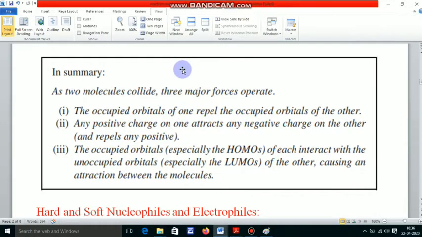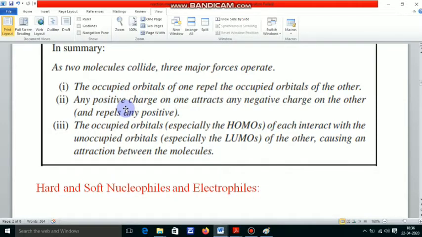Now the summary. This is the summary of the above discussion. When two or more molecules collide, there are three main forces that operate. The first force is the interaction between occupied molecular orbital and occupied molecular orbital, that means the occupied molecular orbital of one molecule with the occupied molecular orbital of the other. But from this interaction we cannot get an effective bond. So this interaction we neglect.